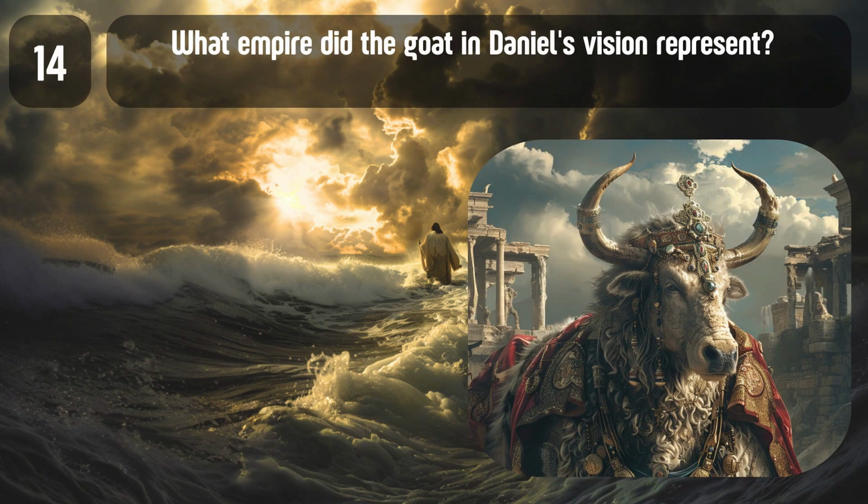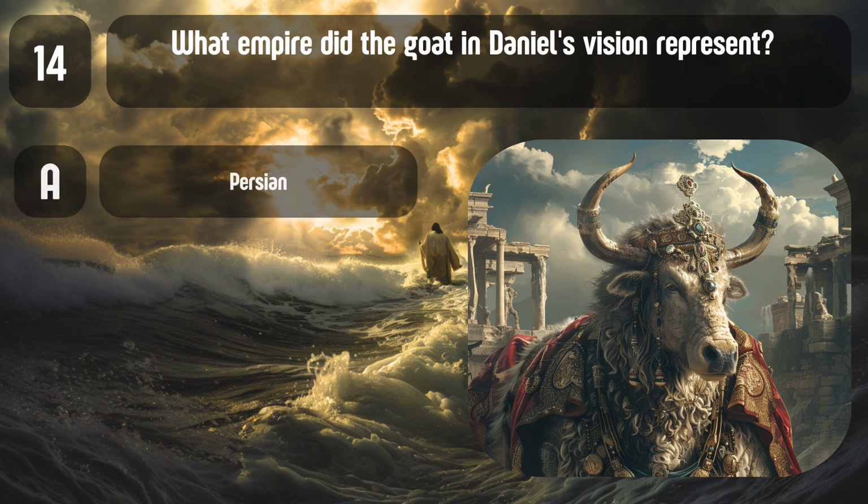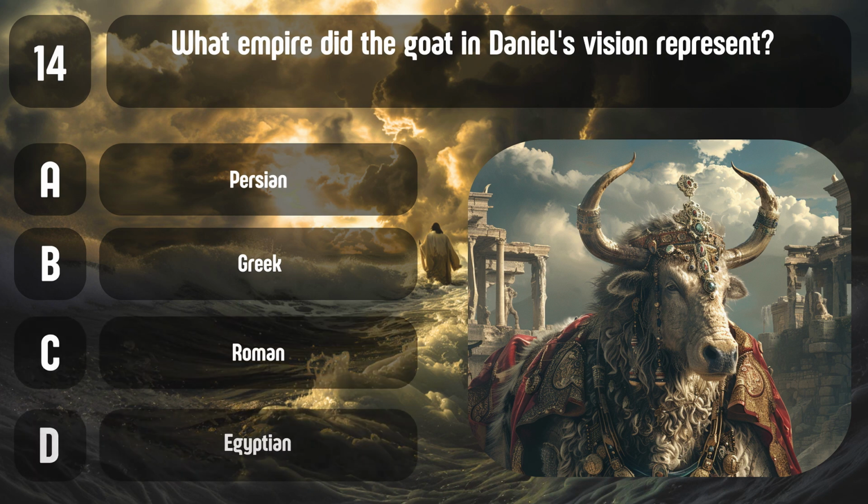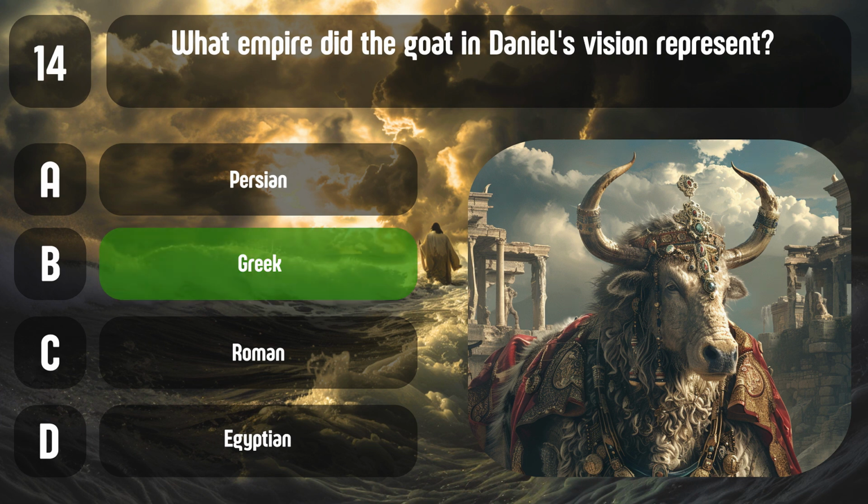Question 14. What empire did the goat in Daniel's vision represent? A. Persian. B. Greek. C. Roman. D. Egyptian. Correct answer, B. Greek. The goat represented the Greek Empire under Alexander the Great.